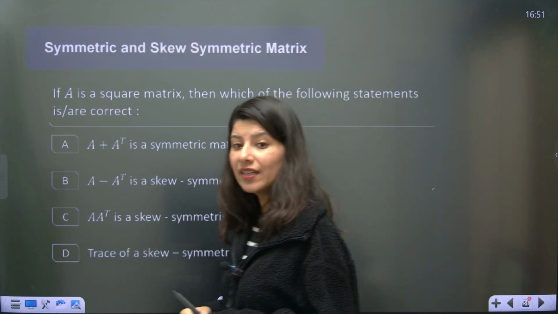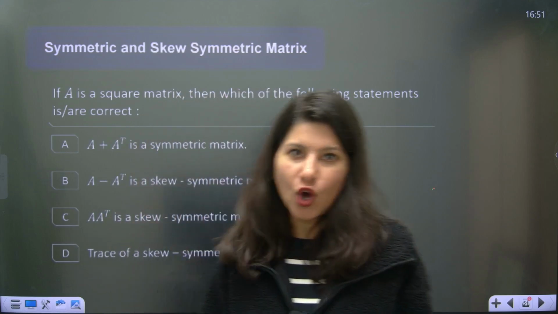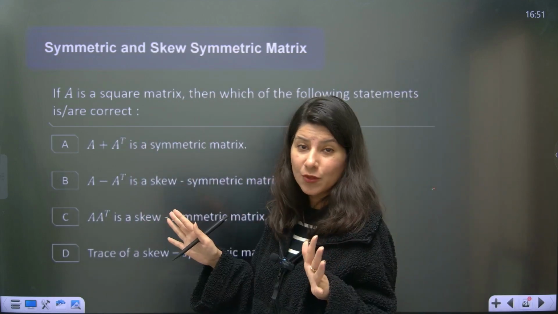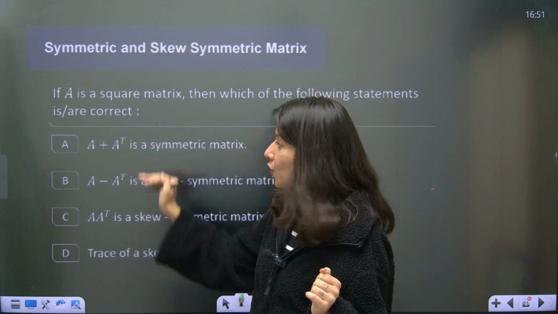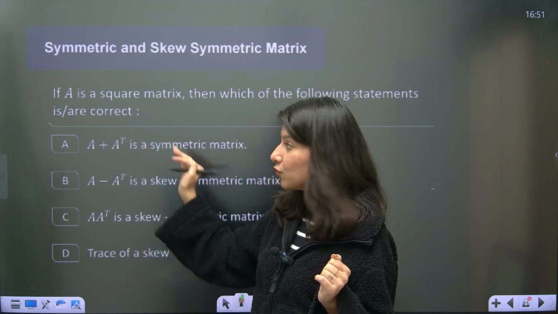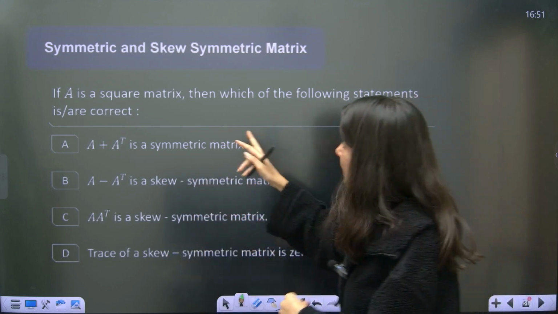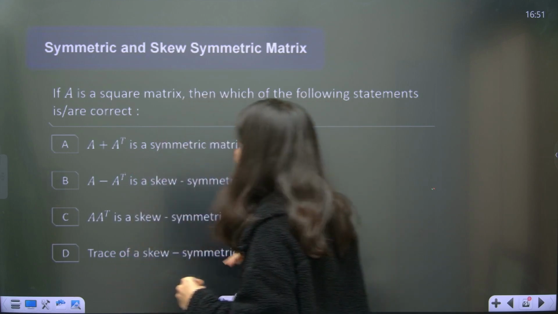So how to identify whether a matrix is symmetric or skew symmetric? This is a question, and by the way, this is not an MCQ. This is a question which has 4 parts. 4 questions are there. We have to solve each and every one. This is not something where A is correct, B is correct. No. See, if A is a square matrix, which of the following statements are correct? So one by one we have to understand.